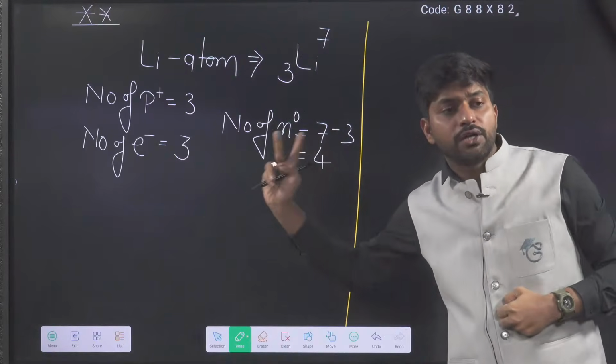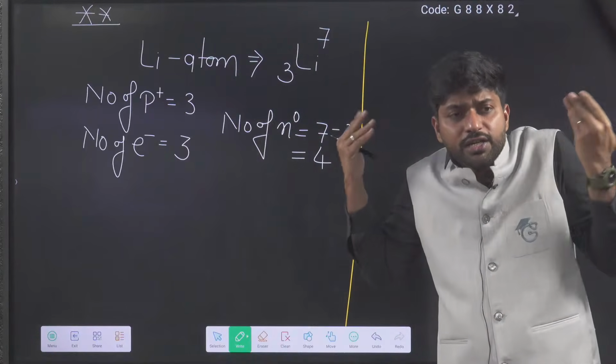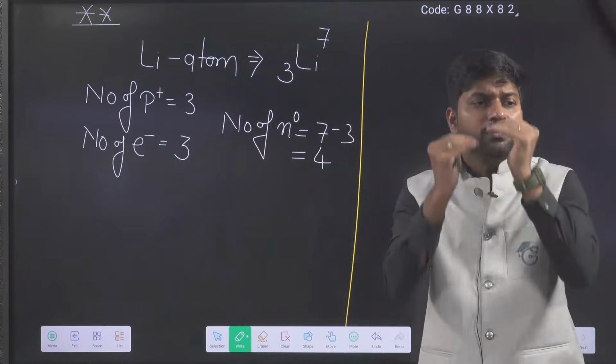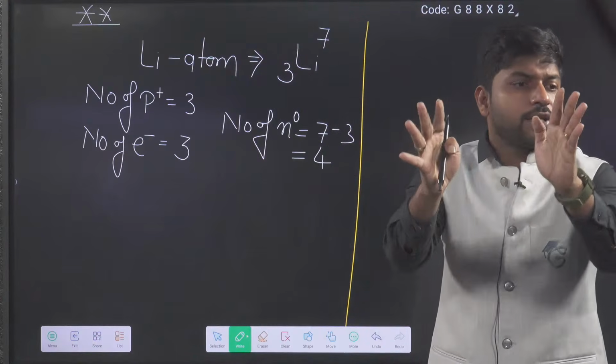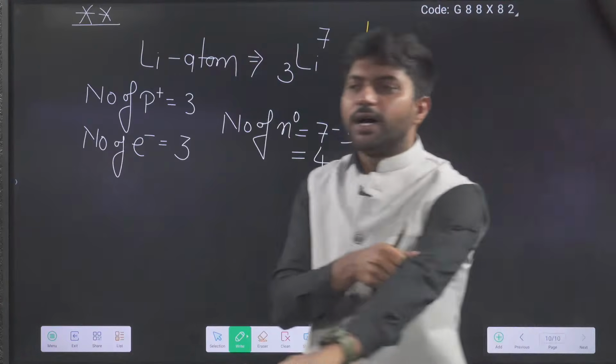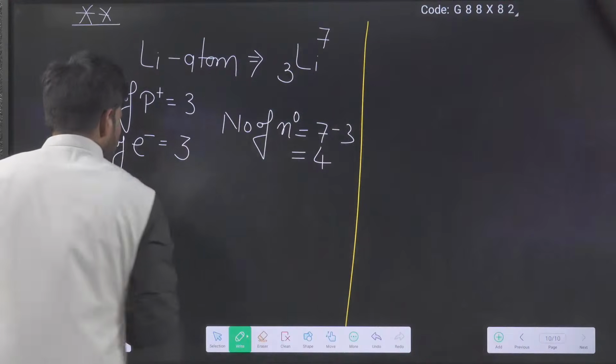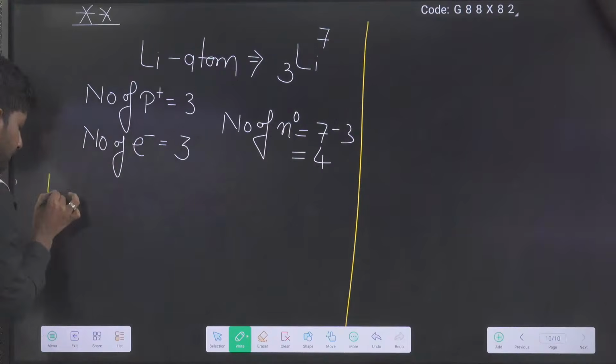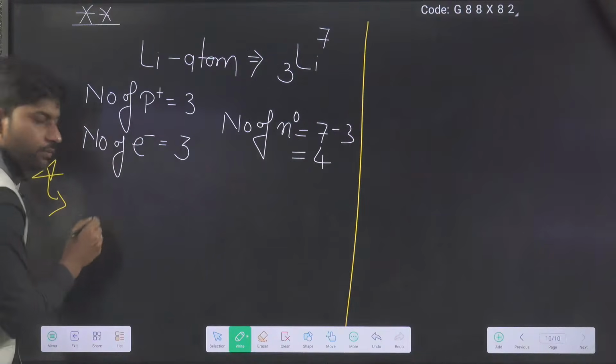Helium has 2 electrons. Lithium has 3 electrons. So what will it try to do? What is easy to do? Remove 1 electron, to lose 1 electron. Very good. So to lose 1 electron is easy.